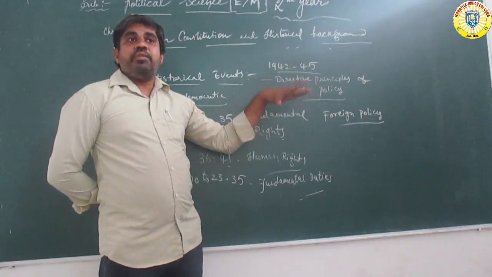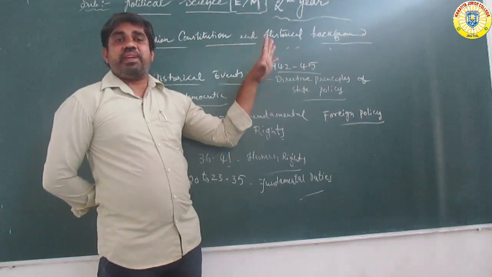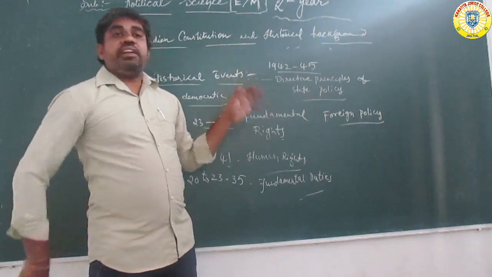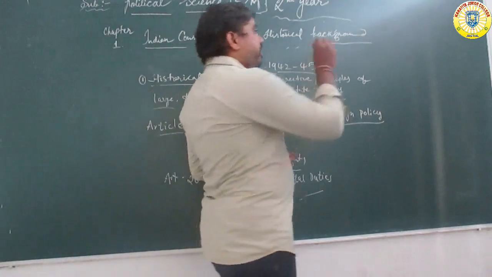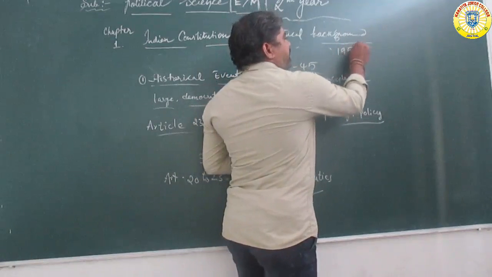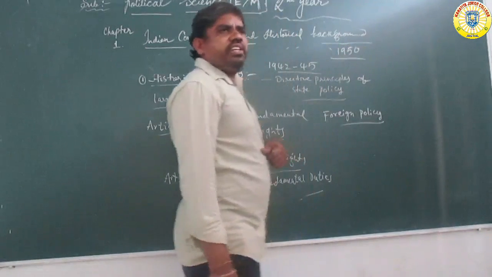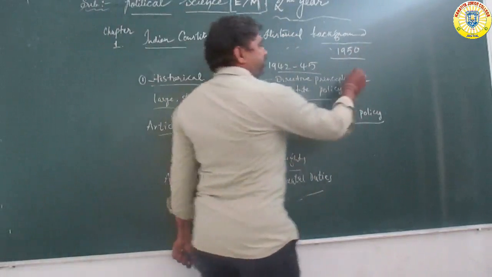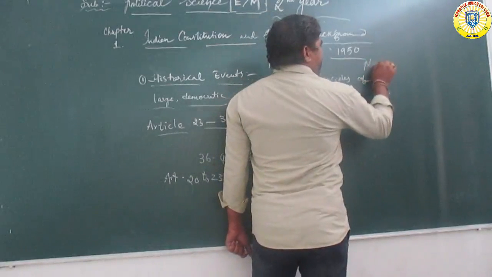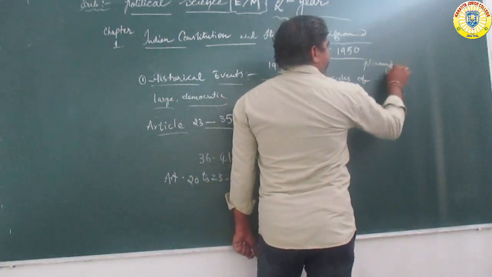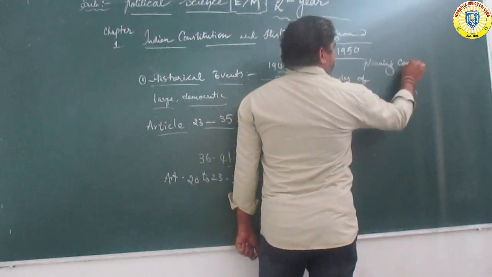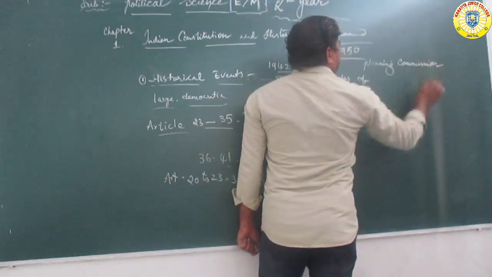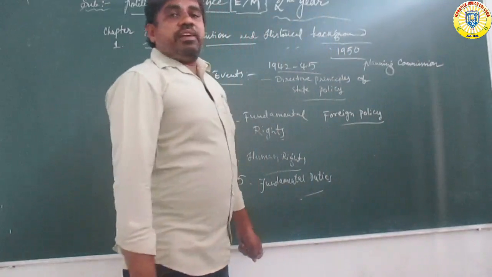So, for example, the Planning Commission. In which year was the Planning Commission established? Economic plan. In 1950, Constitution Day, and the same 1950 January, the Planning Commission was also established. Planning Commission, an economic plan every 5 years.